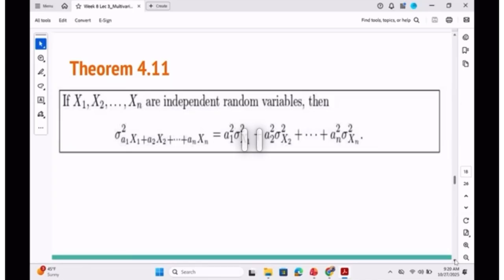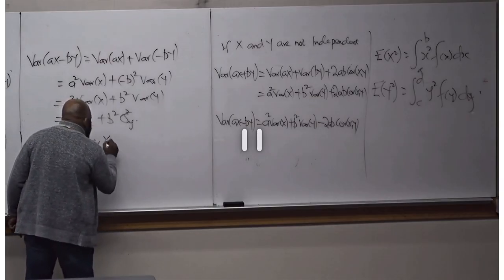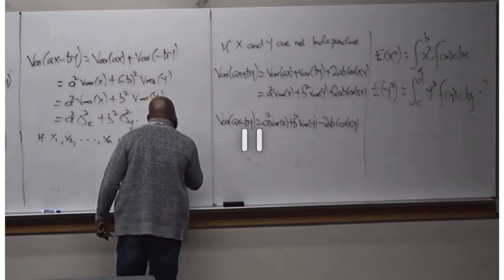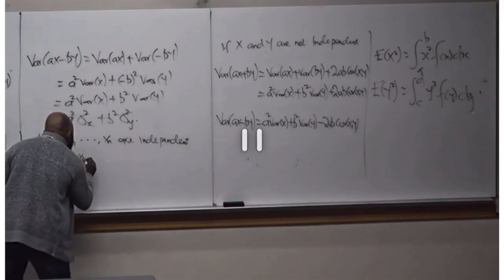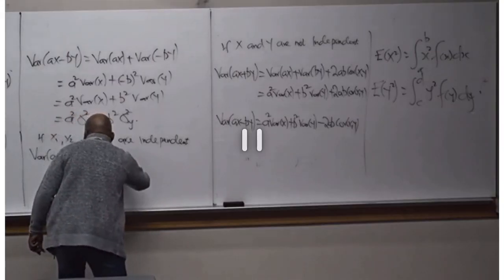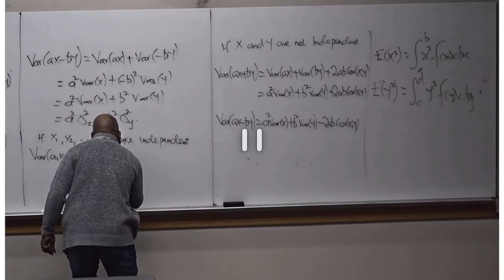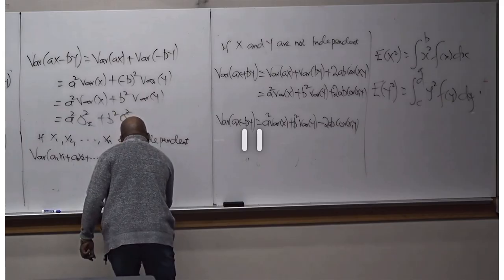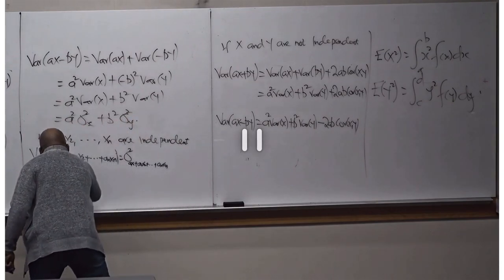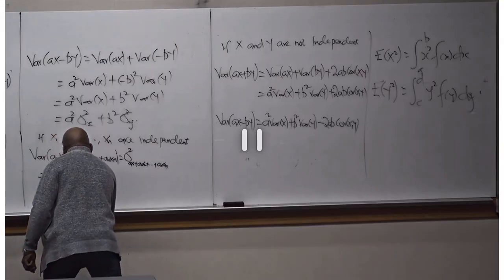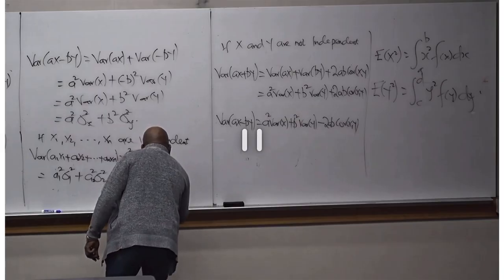Now, if I want to generalize beyond A and B, and X1, X2, until I get to Xn are independent, then the variance of A1X1 plus A2X2, and so on until I get to AnXn, is going to be A1 squared sigma 1 squared plus A2 squared sigma 2 squared, until I get to An squared sigma n squared.